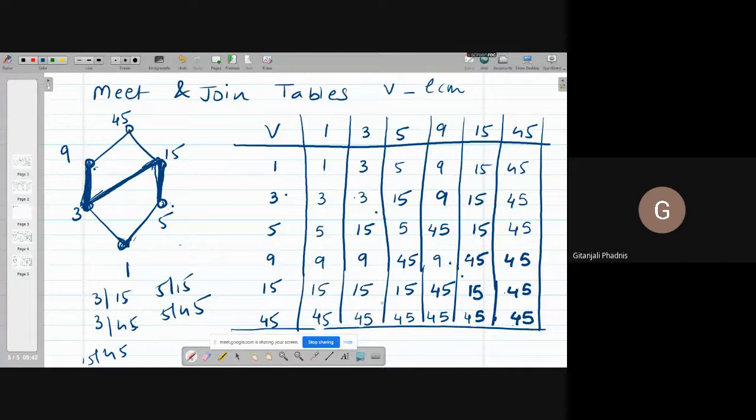Okay, so you can see here meet and join tables are not empty. Nowhere did you get stuck with the existence of LUB or GLB. You have got LUB and GLB for every pair of elements in D45, and therefore D45 is a lattice. In fact, every D n will be a lattice.